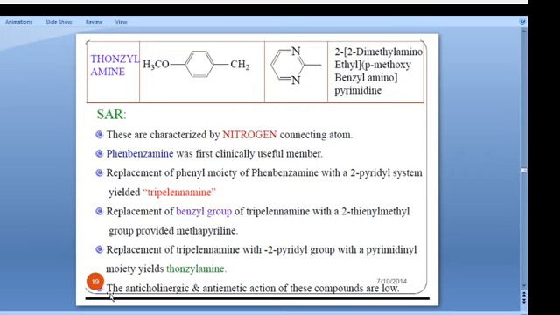So all these compounds have anticholinergic and antiemetic action, but the anticholinergic and antiemetic action of these compounds is very low.